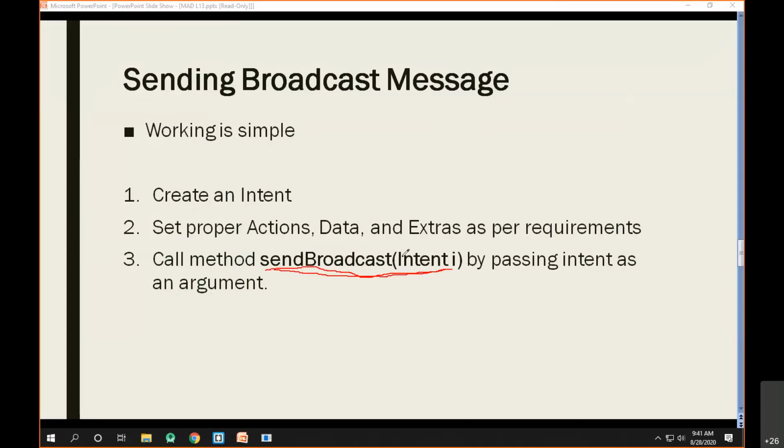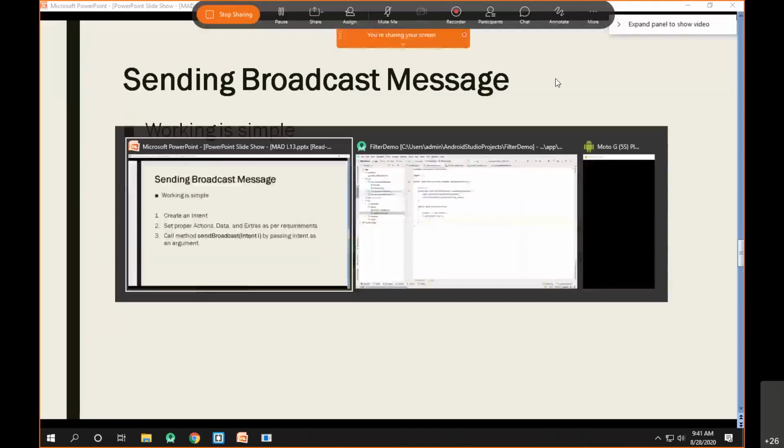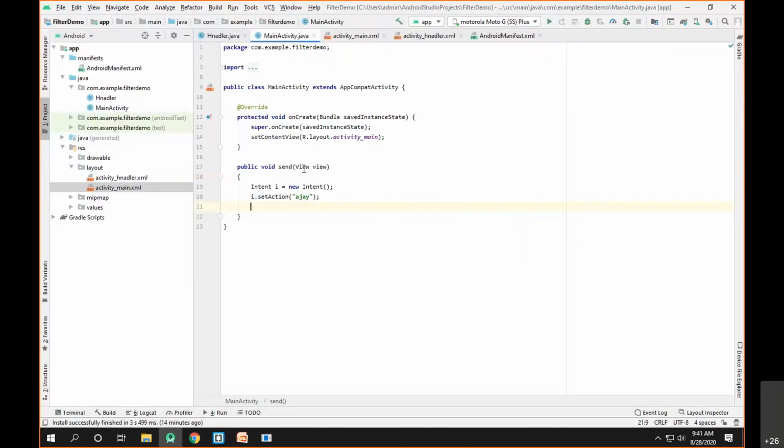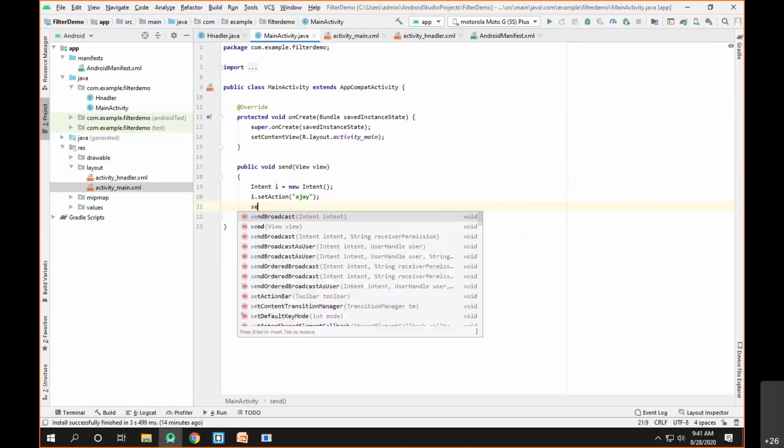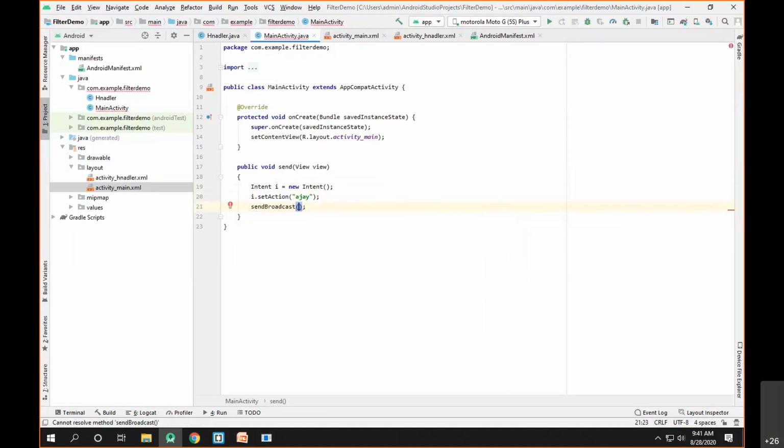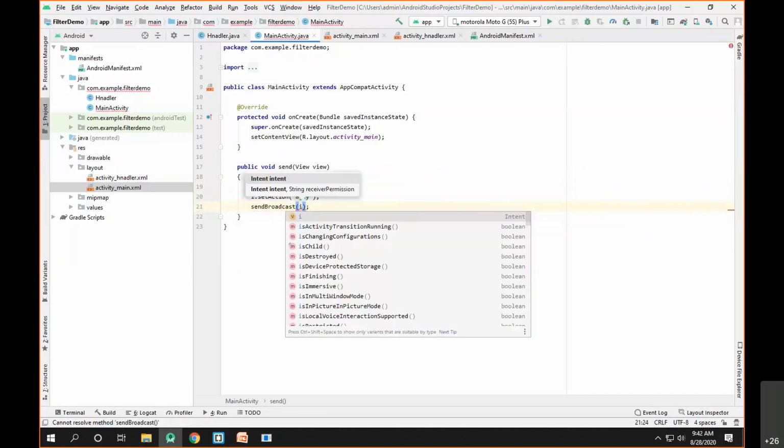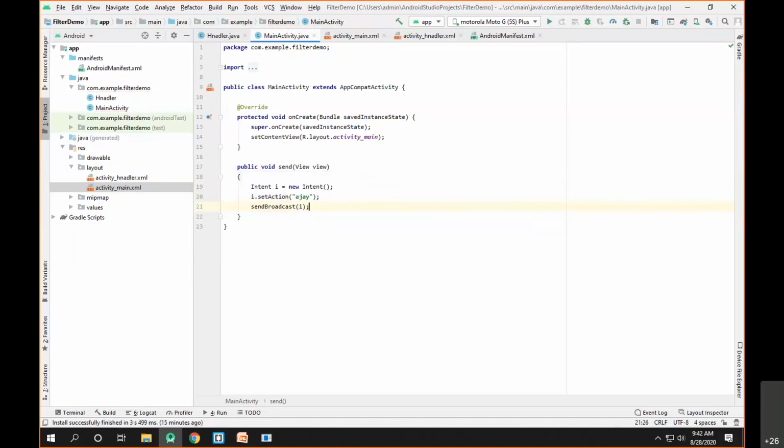It means whatever intent you created in step number 1, you have to pass that intent to the sendBroadcast method as an argument. So let's go to Android Studio, where we have created the intent i. We call the method sendBroadcast and pass this i as an argument.